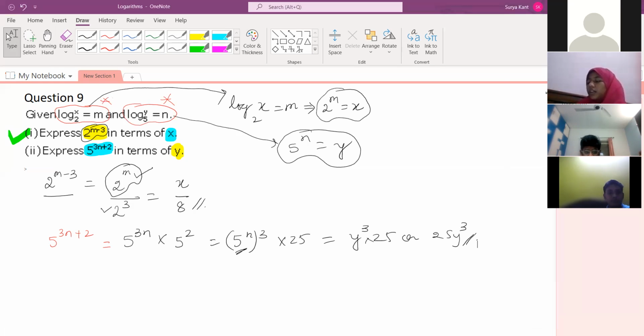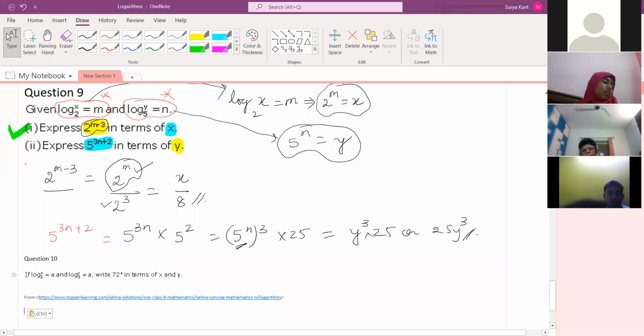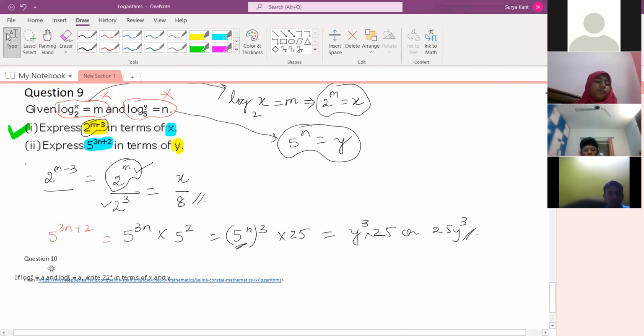Okay. So the next question is question number 10. This question you have done, which means this exercise is clear to you. See question number 10.